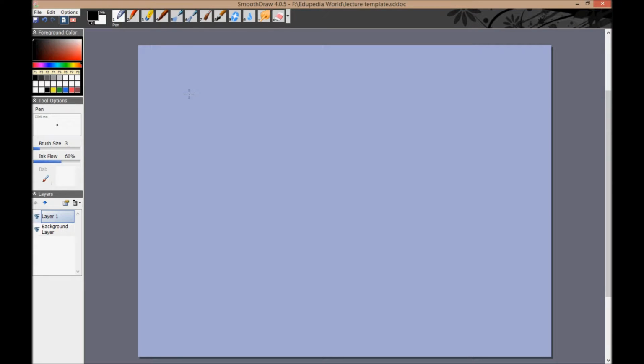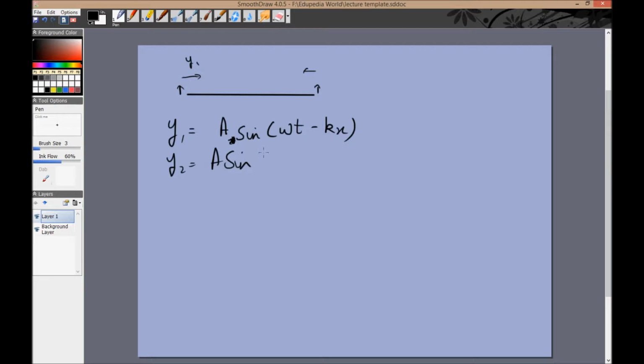Now let's look at the more interesting case in which two waves of the opposite direction collide with each other. So we have a rope and one person is moving one end and the other person is moving the other end. This wave is going towards the right, this wave is going towards the left. For simplicity, we'll assume that the phase difference is 0, though you can take a phase difference as well, it won't matter. It will just make the calculation slightly more difficult. So we'll assume that the left one going is y1, and y1 is equal to a, we just take the amplitude to be the same for now, sin(omega t minus kx). What is y2? It will be a sin(omega t plus kx) coming in the opposite direction.